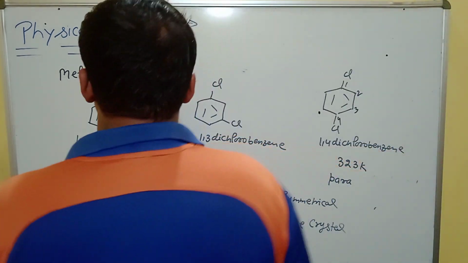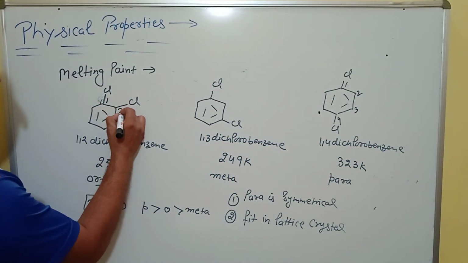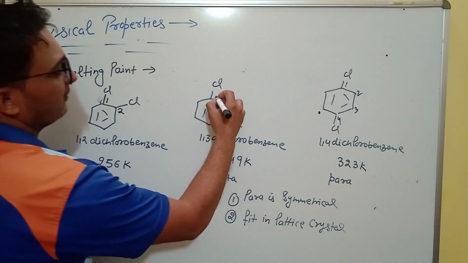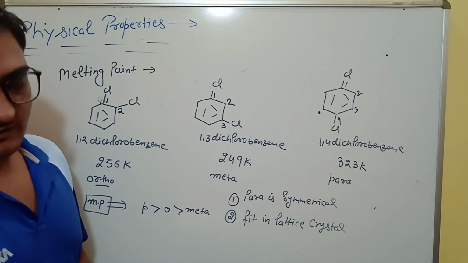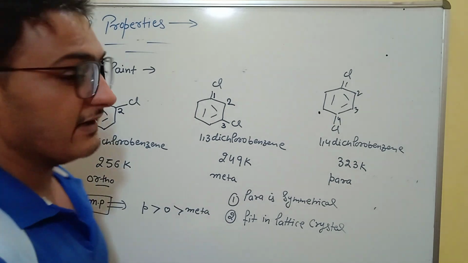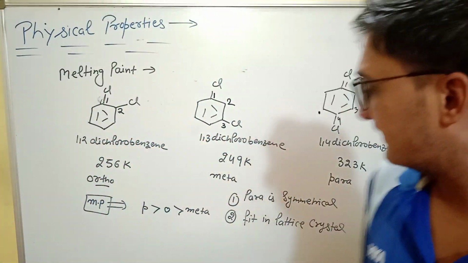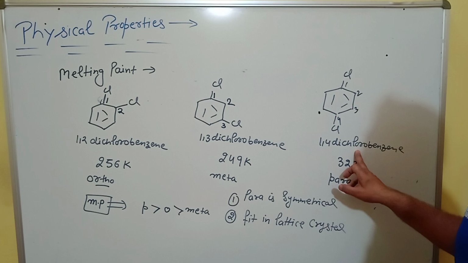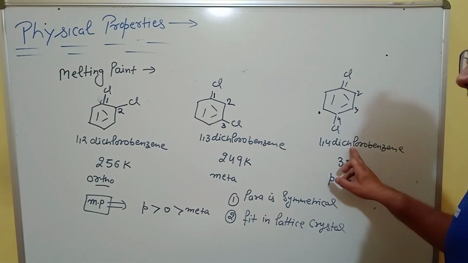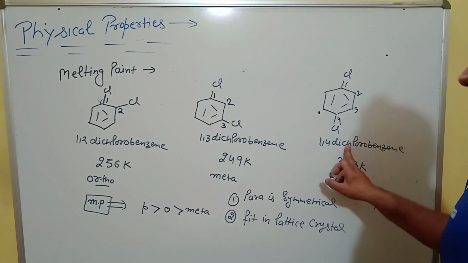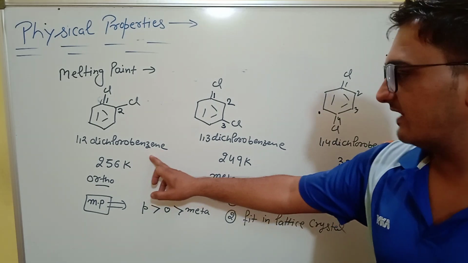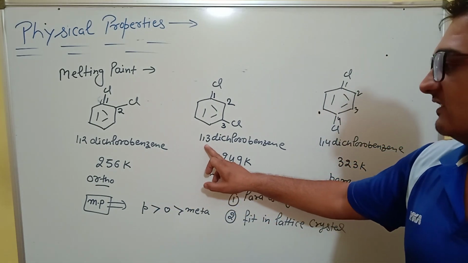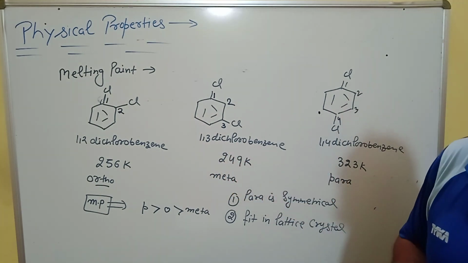Ortho is the 1,2 position and meta is the 1,3 position. So para-dichlorobenzene shows a higher melting point compared to ortho 1,2-dichlorobenzene and meta 1,3-dichlorobenzene.